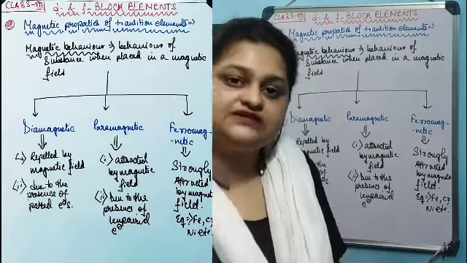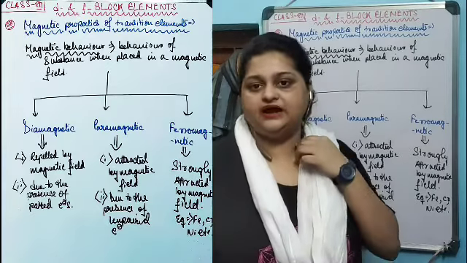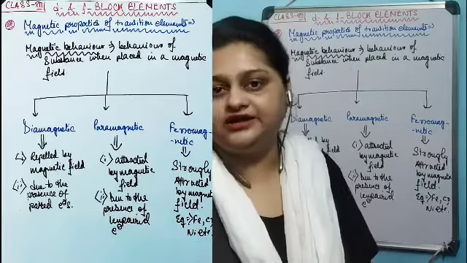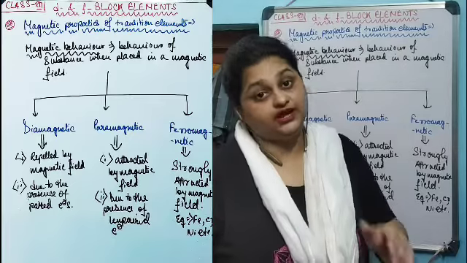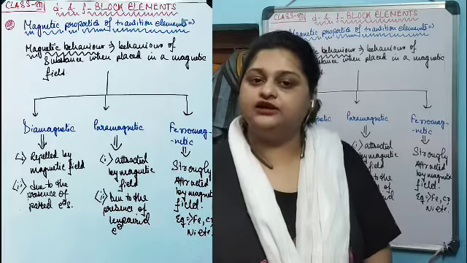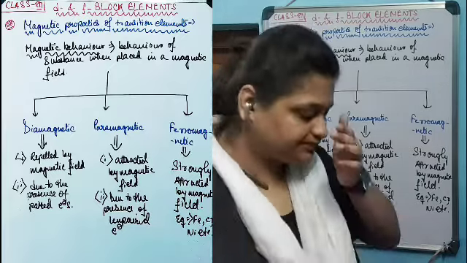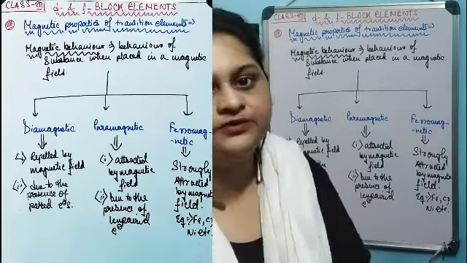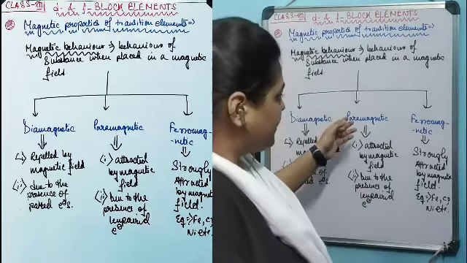The next one is the paramagnetic element, or paramagnetism. If a substance possesses at least one unpaired electron, then the substance or element will be attracted by the external magnetic field that it is placed into. That's why a substance which possesses at least one unpaired electron is known as paramagnetic.